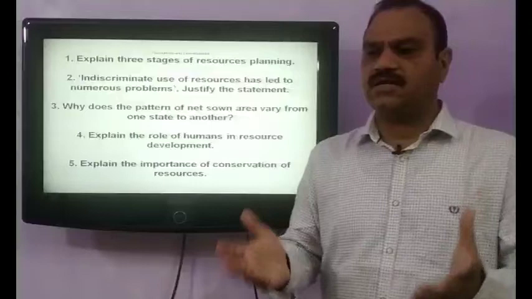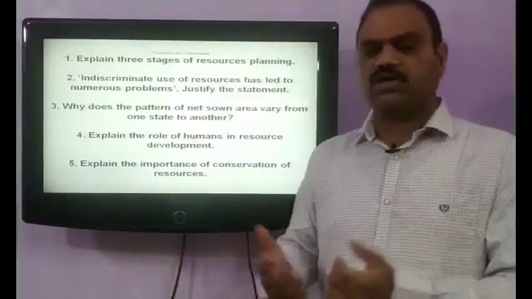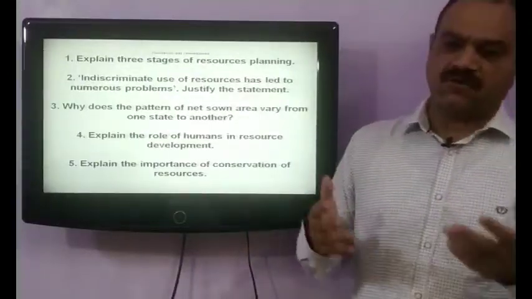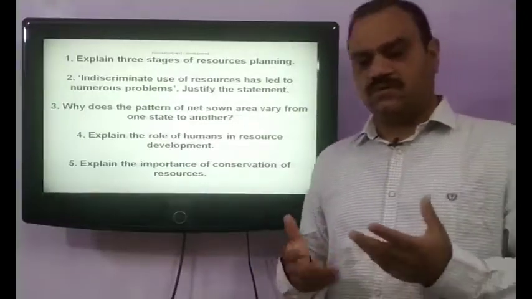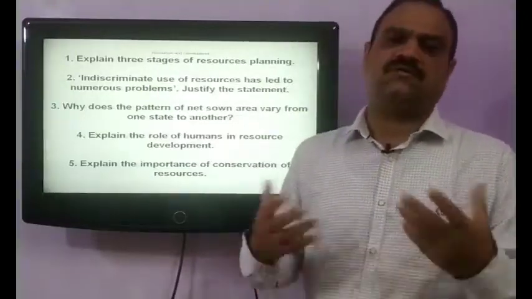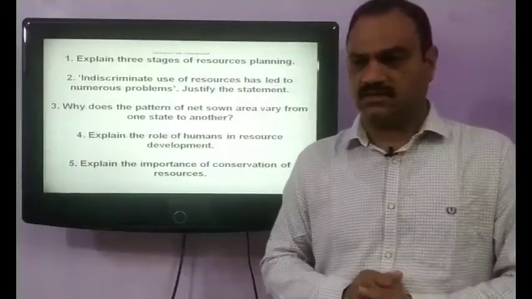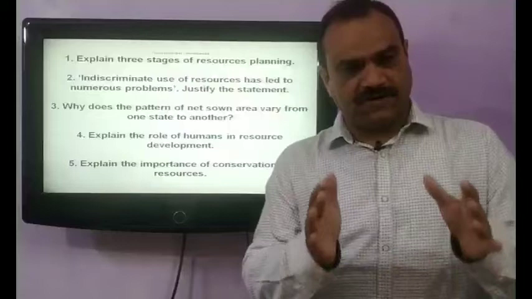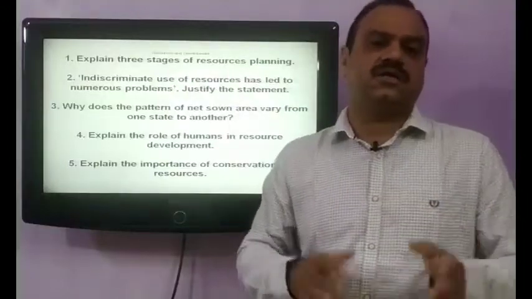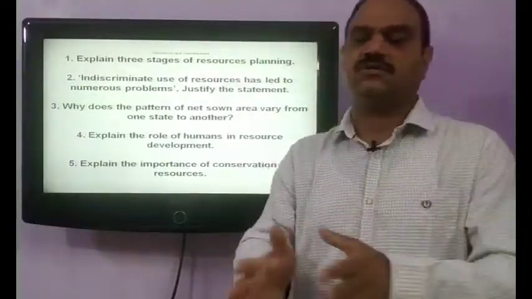The climatic conditions in these regions are not conducive for agriculture, and apart from this, the relief features are quite mountainous and not very conducive for agriculture. So these are some of the factors that led to differences in the net sown area of the different regions of India.